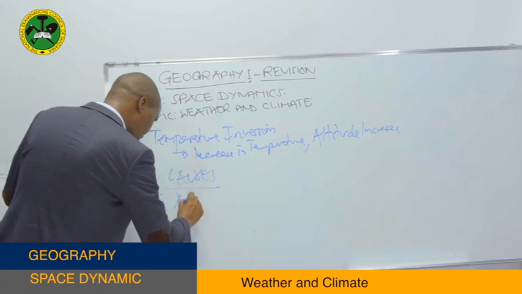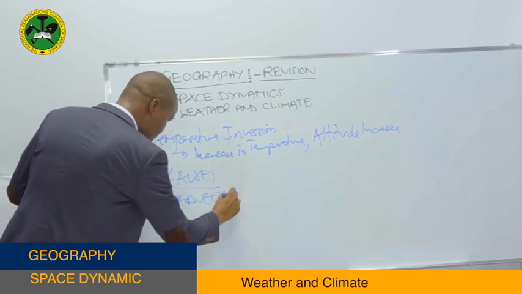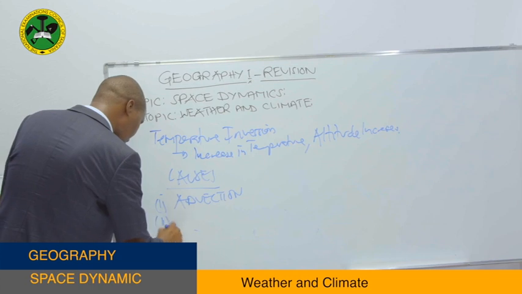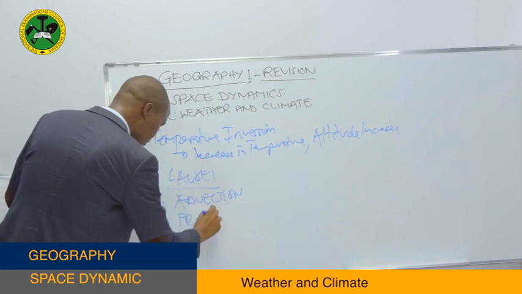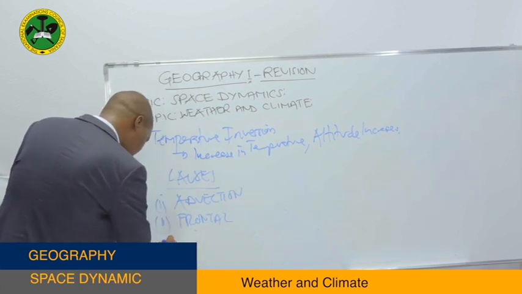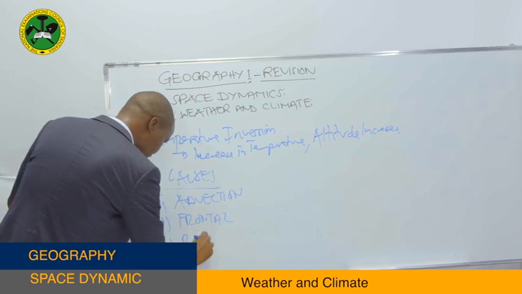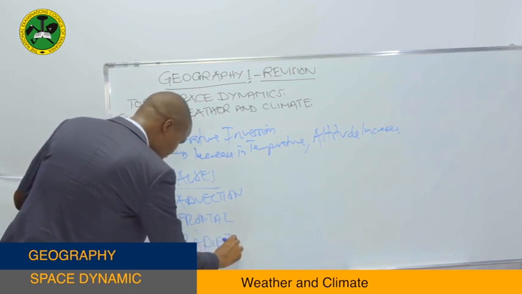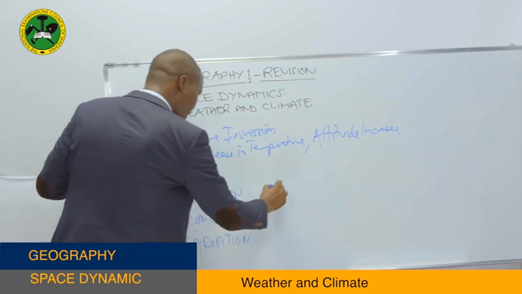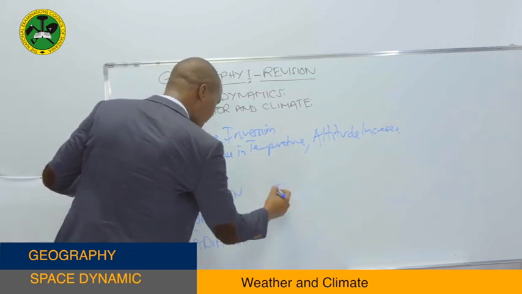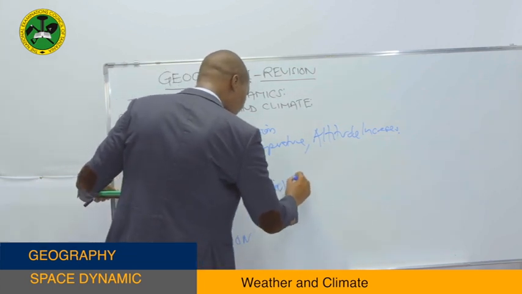We have the causes of temperature inversion. The first, advection. We have the frontal. We have the radiation. We have what we call the air subsidence.